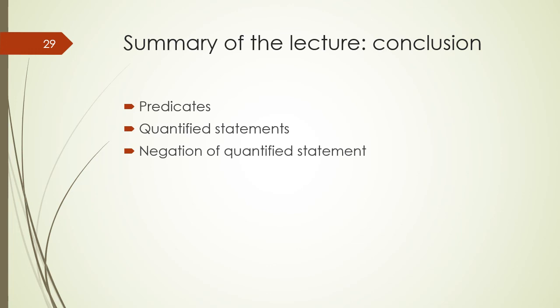This lecture concluded that predicates are truth value expressions or free variable sentences, and the predicate becomes a statement when we substitute values of variables from the domain. Then we discussed another method of bounding predicate variables with quantification, and we used three types of quantifiers which include the universal quantifier, existential quantifier, and unique existential quantifier.